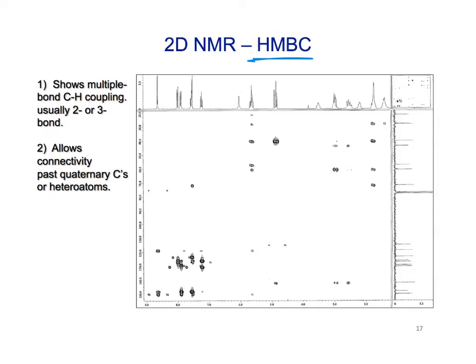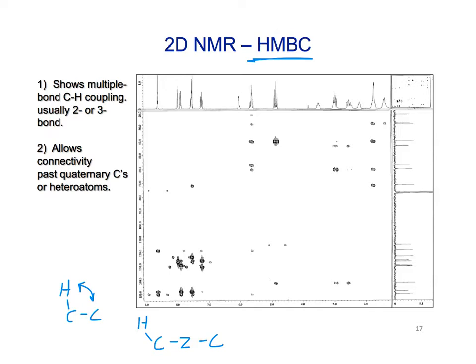Okay, so essentially what it does is it shows coupling from a proton like this to a carbon like that. We can see interactions like this. So that's through 2 bonds. Or it's very good if we have systems like this. I'm going to put a Z group in there. So let's say that Z is an oxygen, and there's no protons on it, so we can't see coupling past that.